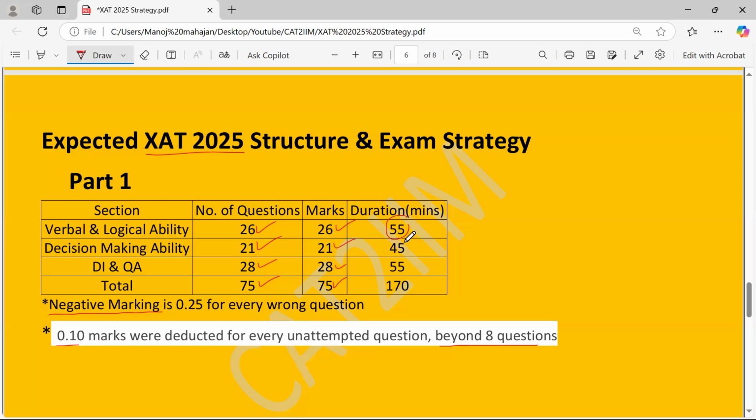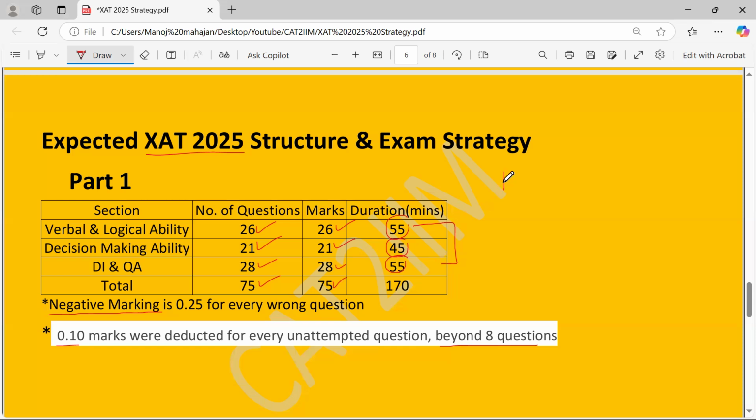For decision making ability, I would suggest close to 45 minutes, where you can look forward to doing the maximum questions in the duration I've suggested. And for DI and QA, you can look forward to spending around 55 minutes. So this total will not come out to be 170 minutes, which is given for Part 1. If you add it up, it comes out to be 155 minutes.